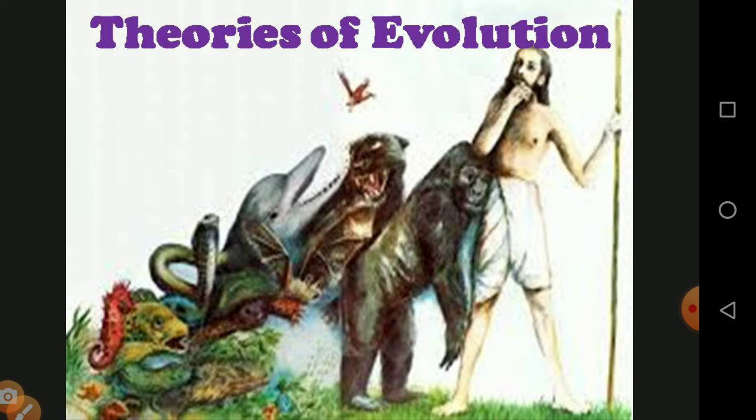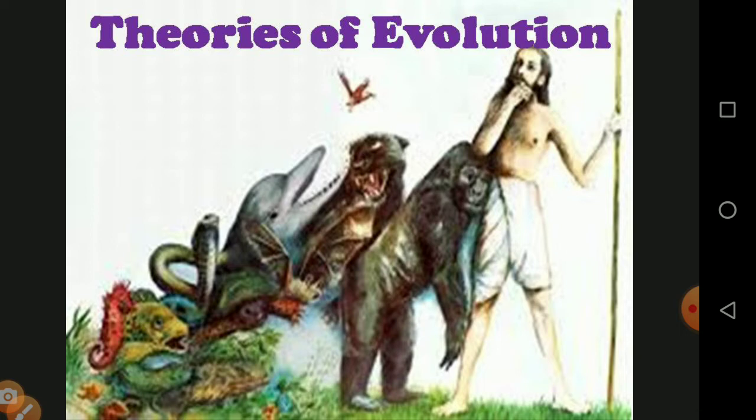The two important theories which explain evolution are, number one, Lamarckism, and number two, Darwinism. Lamarckism was proposed by Jean-Baptiste Lamarck, and Darwinism was proposed by Charles Darwin. These are the two theories which give the basic idea regarding the evolution of life and the origin of life, for mankind as well as all types of organisms. So let us enter into the topic.